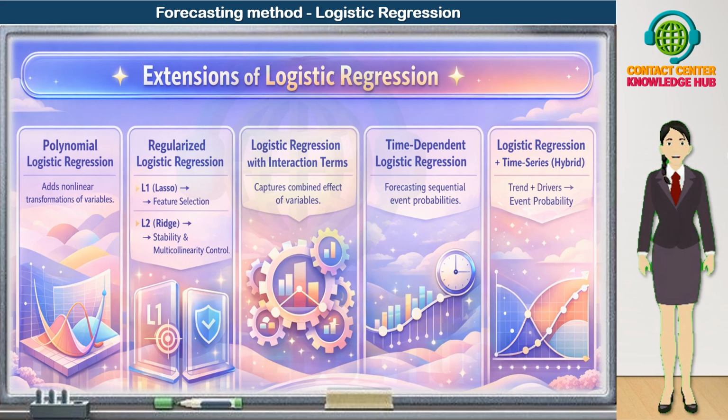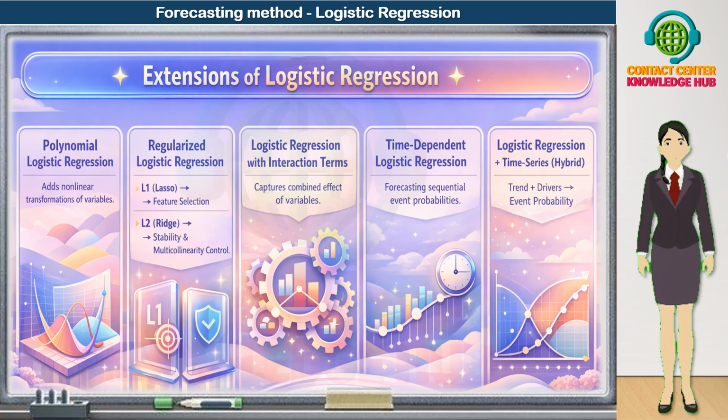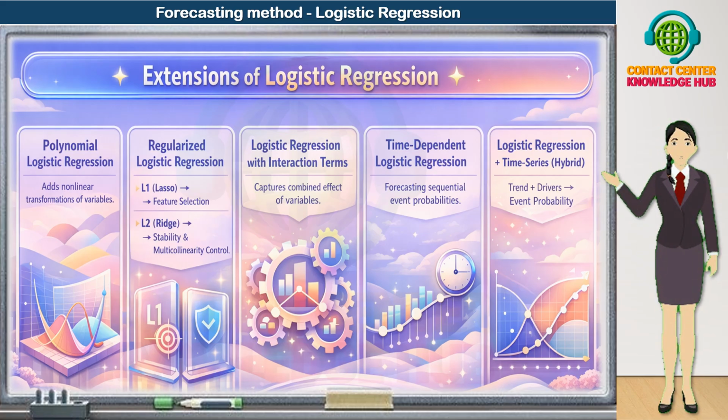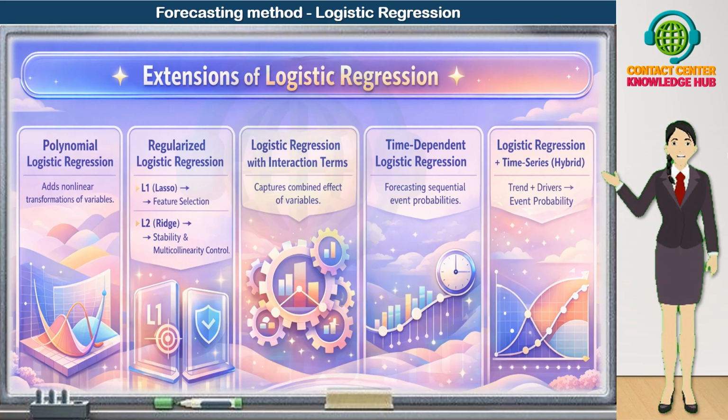Fourth, time-dependent logistic regression. Many events unfold over time. For example, the probability that an agent quits in each month of tenure, or the chance that a customer escalates after a sequence of contacts. Time-dependent logistic regression incorporates time or sequence information, so we can forecast event probabilities step by step over a timeline.